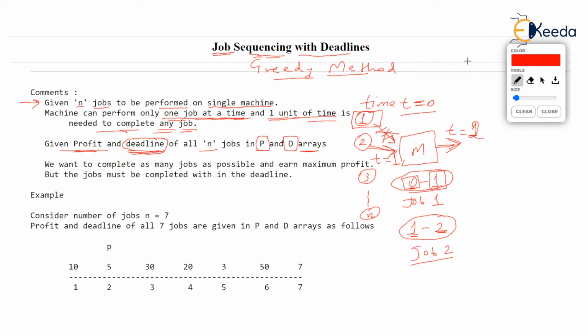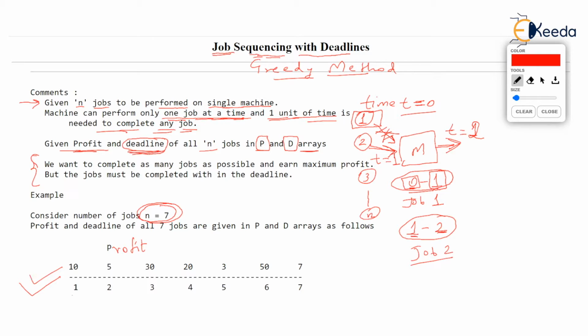Now, as an example, before we read the next para, just check the data given here. We are given 7 jobs. Observe, n is 7. So 7 different jobs and only one machine. Now the P array, which means profit array, profit of all the jobs, is as shown.